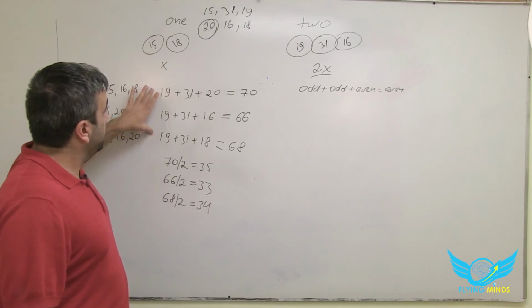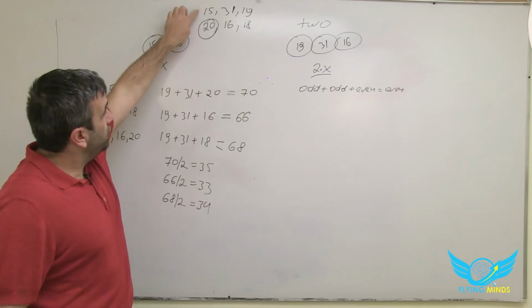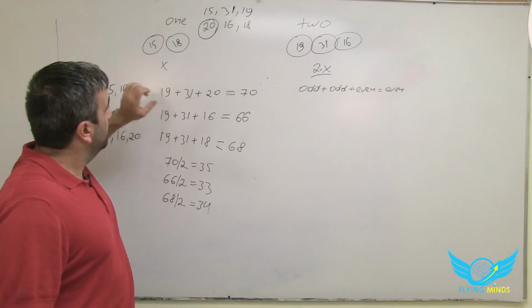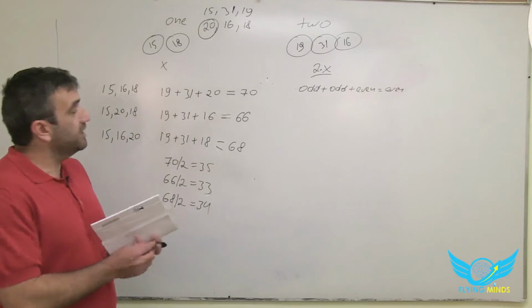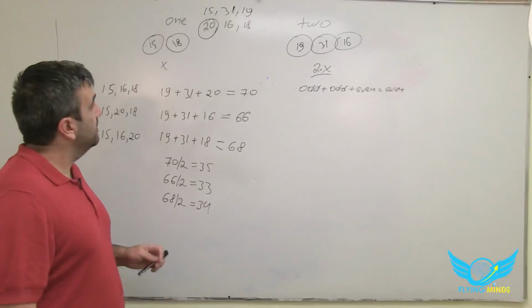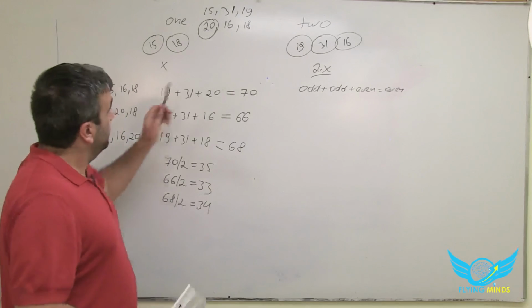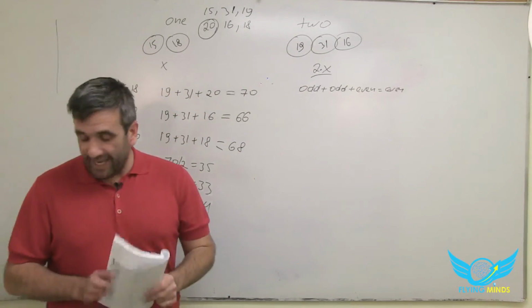So basically for each number you have 6 combinations, so 18 scenarios, right? We have to check 18 scenarios. That's it. So 19, 31, 16, 15, and 18.